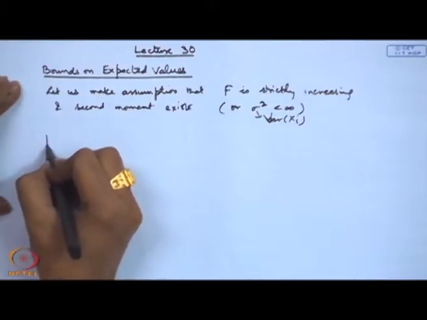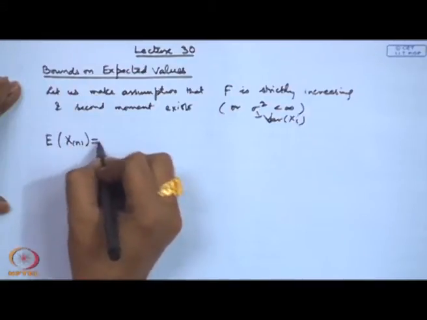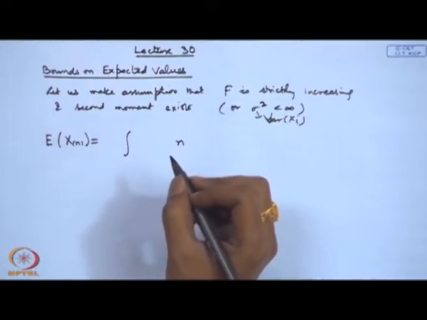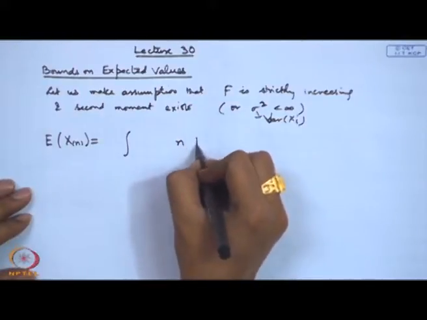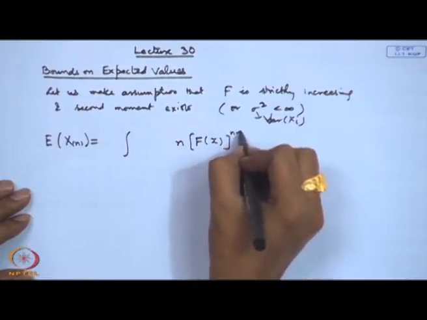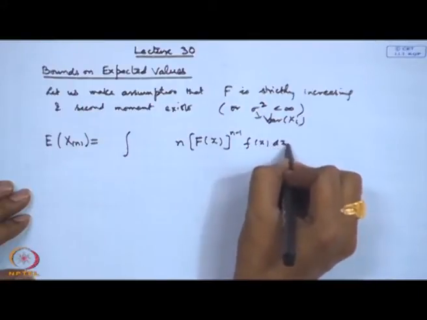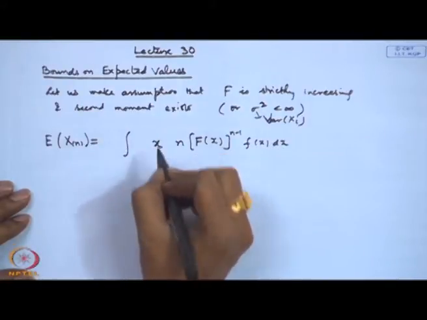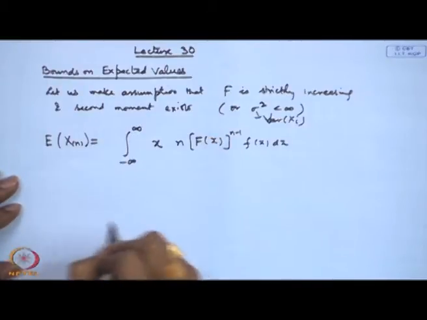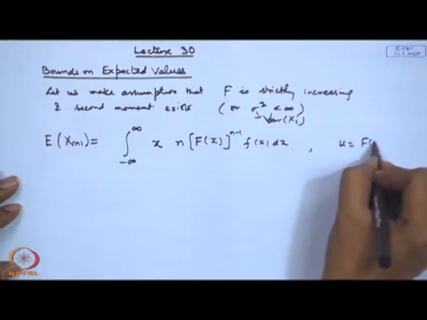So, let us consider, for example, the expectation of the largest. Now, we have derived the distribution of the largest as n times F(x) to the power n minus 1 f(x), multiplied by x here. Now, we substitute u is equal to F(x).